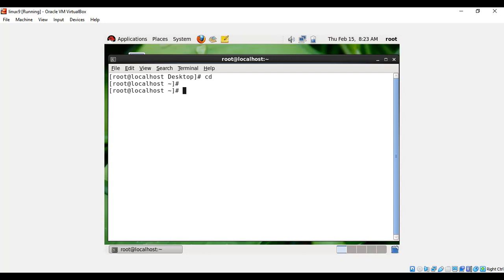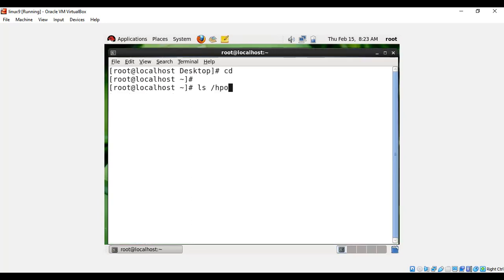But if we come to Linux, multiple users can access the system in one shot. How? For example, if I check on my system with the command ls /home, I can see all the existing users on the system. You can see that I have two users, Red Hat and U1. Now which user am I in? If I run the command whoami, I'm in the admin account.